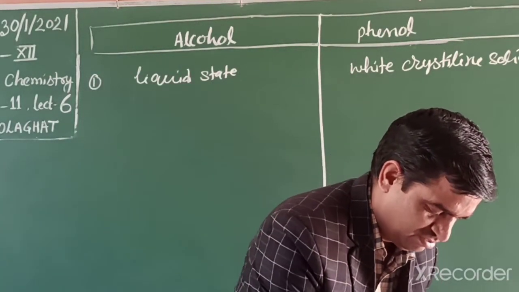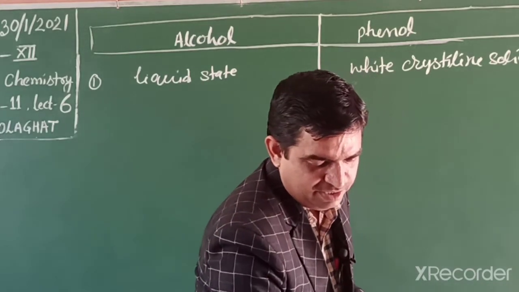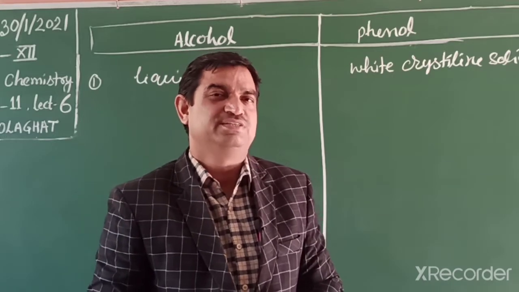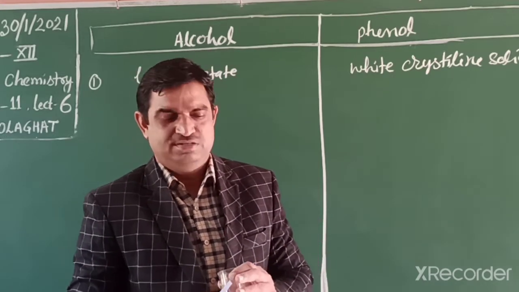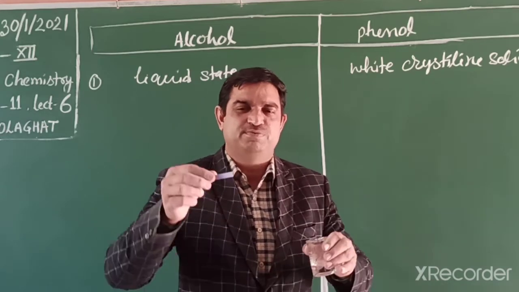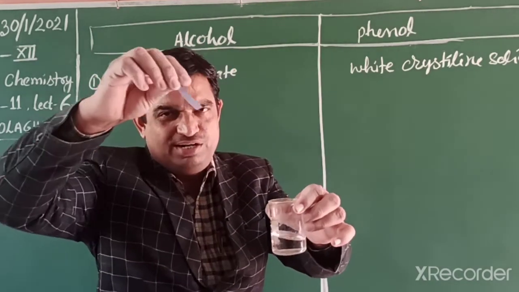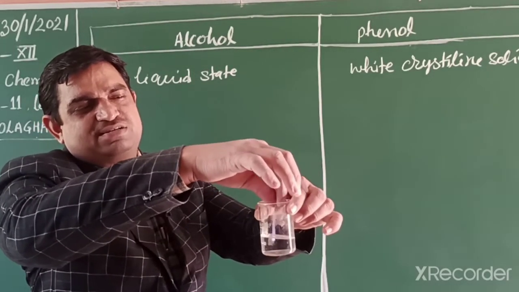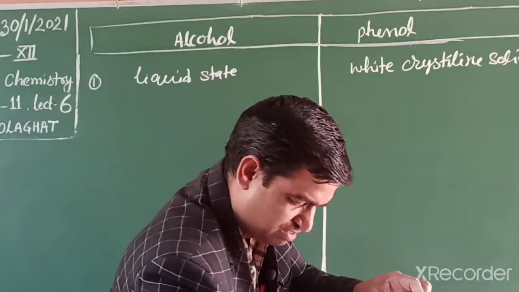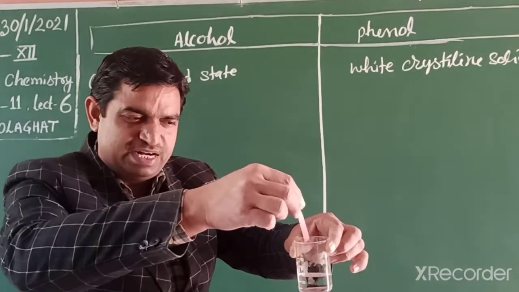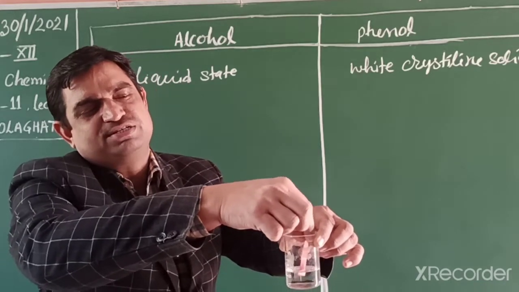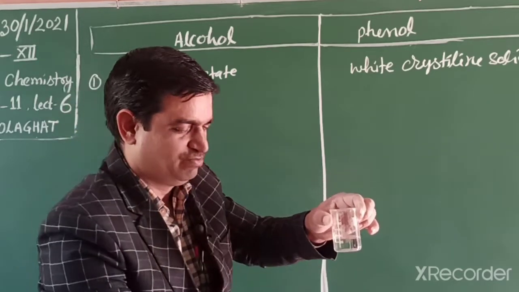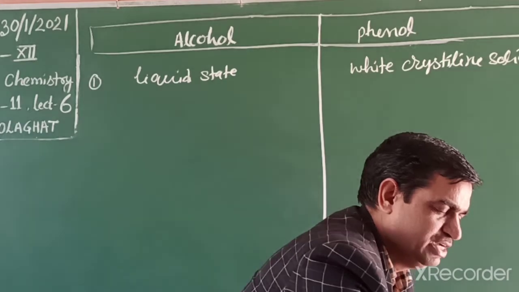The second difference we can find by litmus paper. We know alcohols are weaker acids than phenol, so we can't check their acidity using litmus paper. If I dip this blue litmus paper in alcohol, it has no effect, meaning it does not affect the blue litmus. If I dip red litmus, again no effect. Alcohol acidity we can't check using litmus paper, but phenol acidity we can.